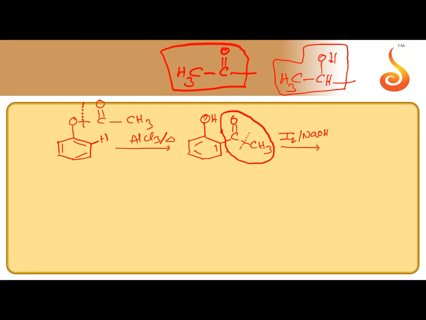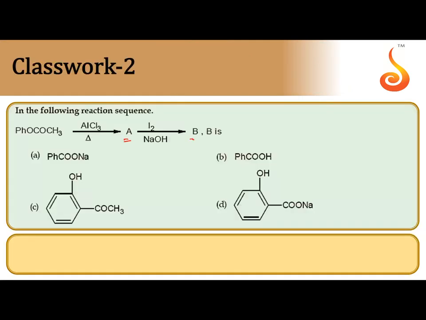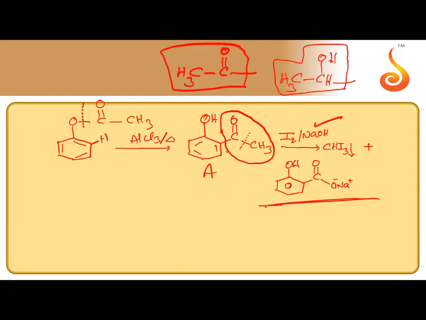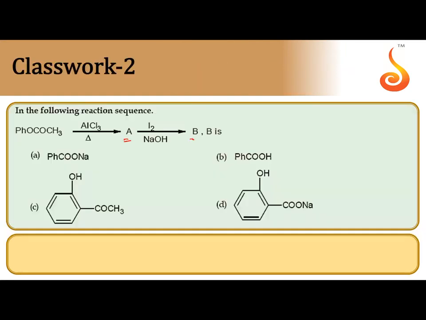During the iodoform test, what happens? Alpha CH3 gets converted to CHI3, a yellow colored precipitate, and the other part will be converted into a salt. COOH is formed actually, but that undergoes neutralization with sodium hydroxide. That's why we get benzoate. This is the product formed. So A is this one, B is this one. Where is the correct option? They are asking B only. D is the correct option.